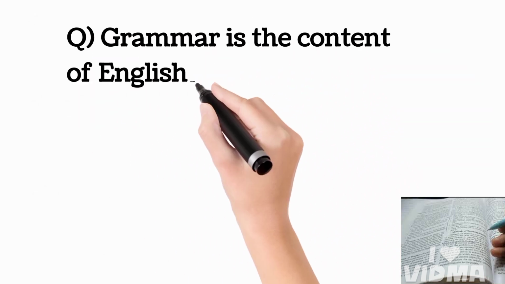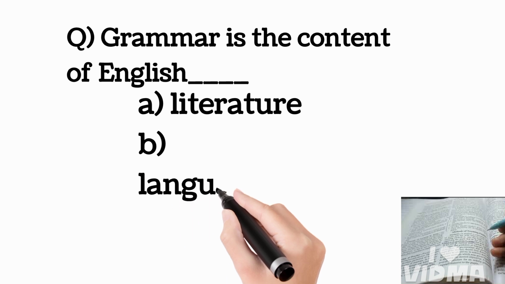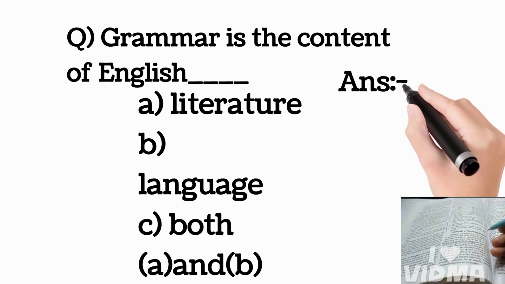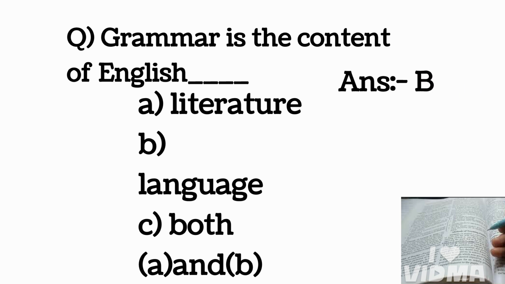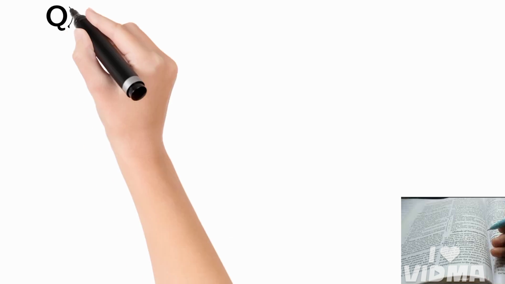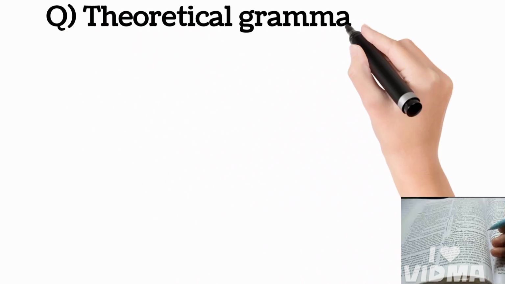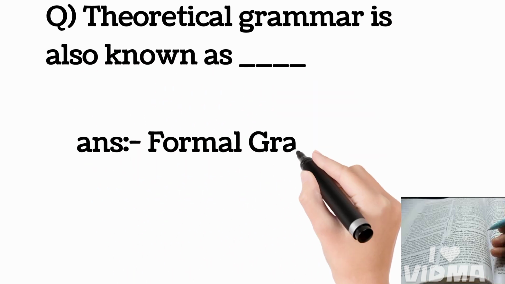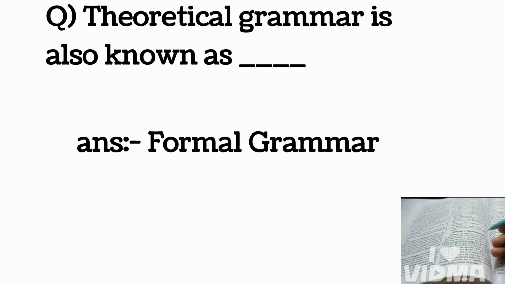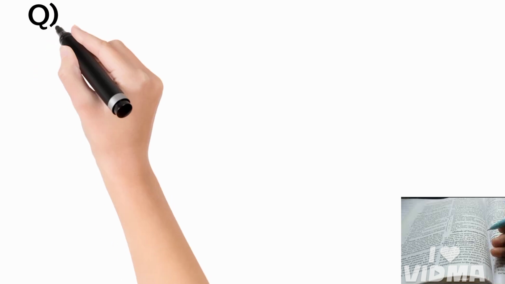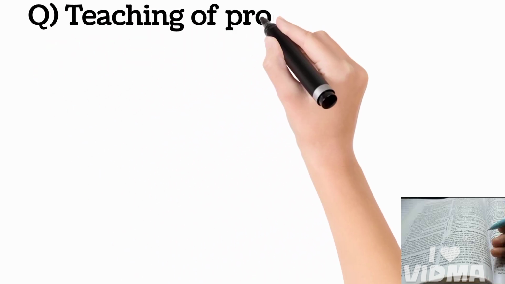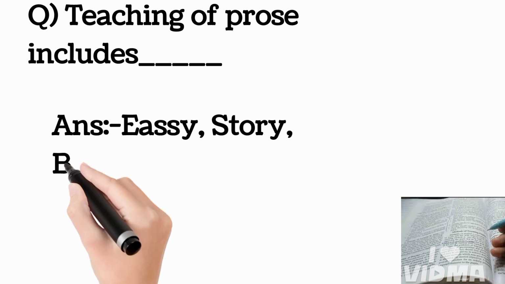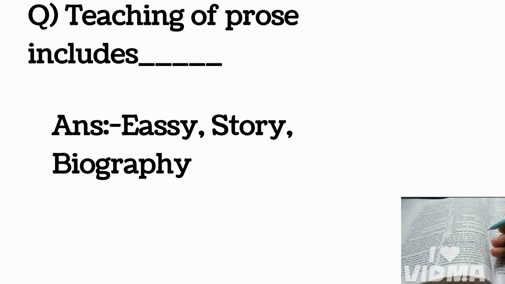Grammar is the content of English: literature, language, both A and B. Language. Theoretical grammar is also known as formal grammar. Teaching of prose includes essay, story, biography.